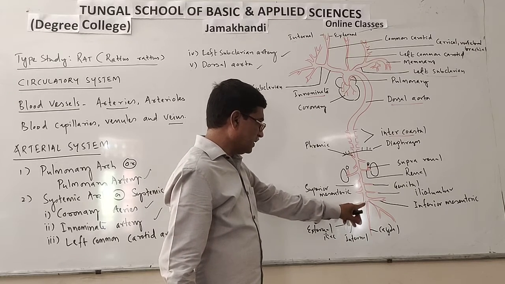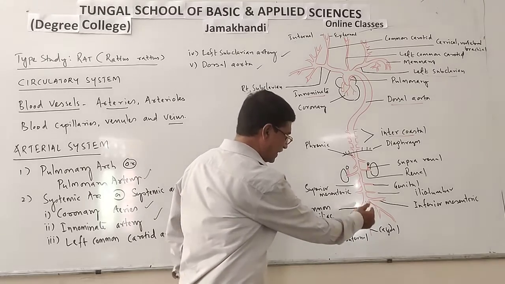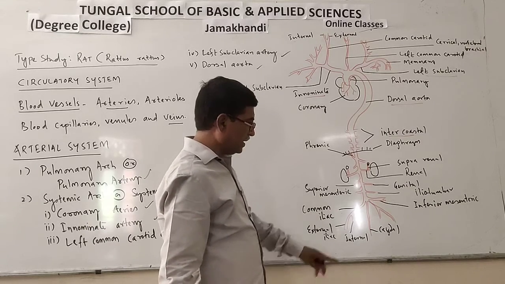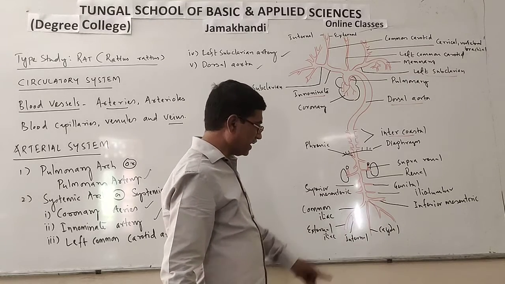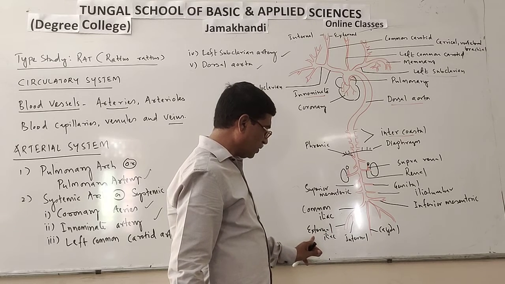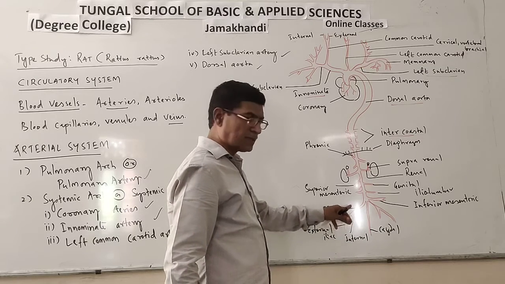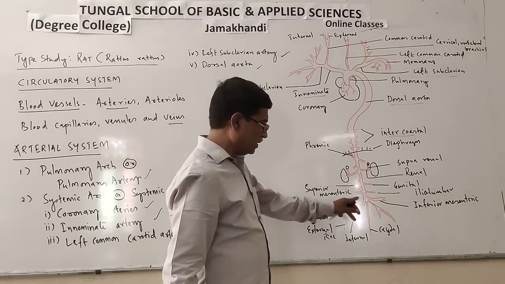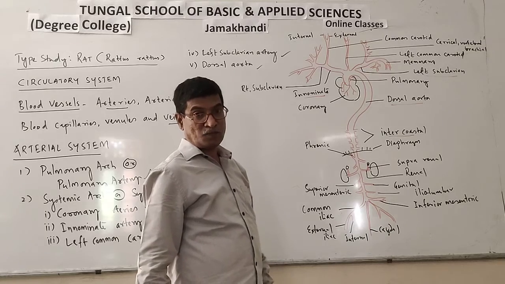And further, the dorsal aorta is again divided into three branches, two lateral, one central. The two lateral branches are called common iliac. This one is the right common iliac and that one is the left common iliac. Common iliac again bifurcates into two arteries, external iliac and internal iliac. Common iliac supplies blood to the hind limbs, you know. Then the caudal artery supplies blood to the tail region.